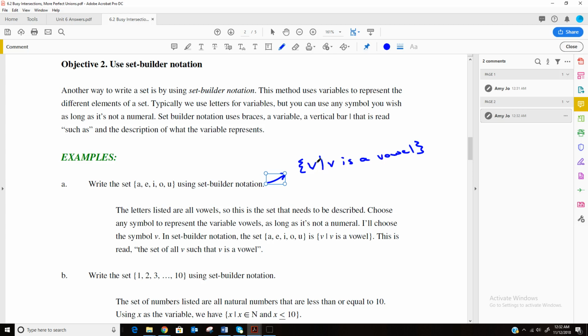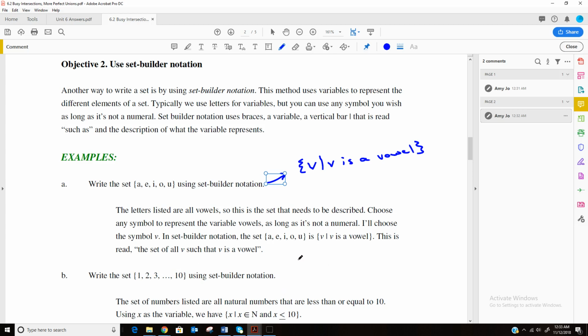So you say what your variable is, and you can again use any symbol you want. Typically we just use a letter because it's easy, but then we put this bar every time, and then we describe what it is. So this one says write the set 1, 2, 3, and then it stops and uses ellipses up to 10. So we're supposed to do all the numbers between 1 and 10 that are whole numbers.